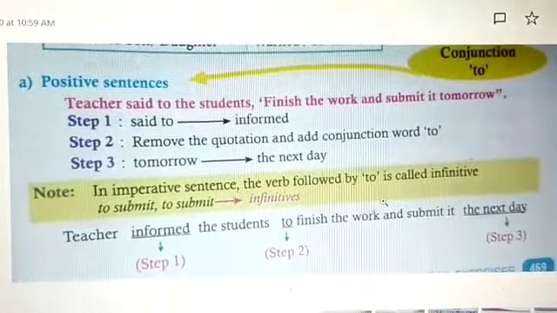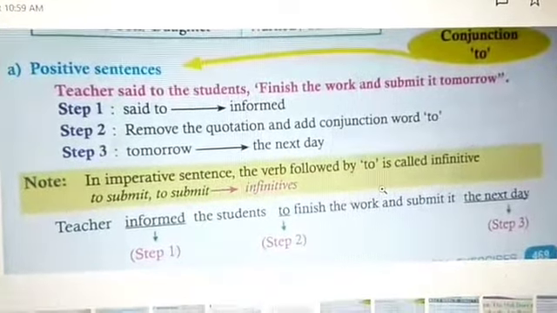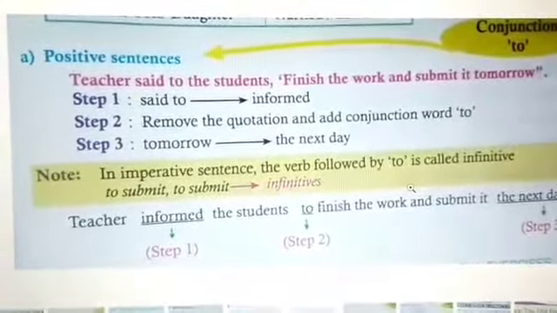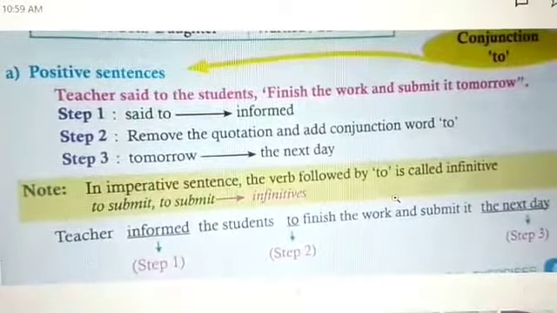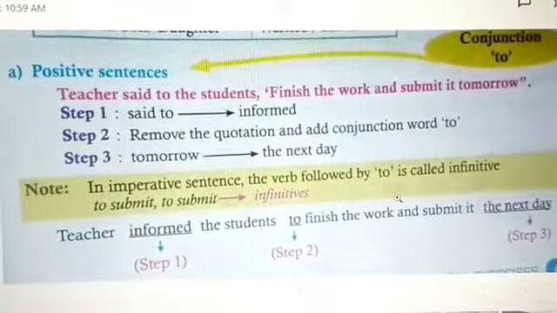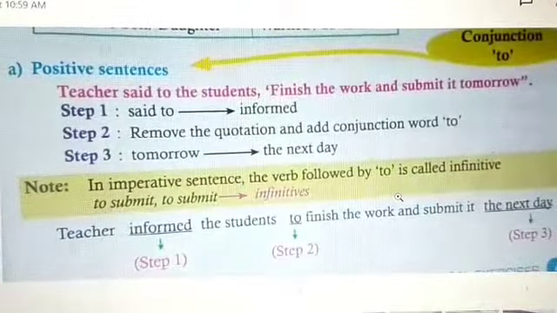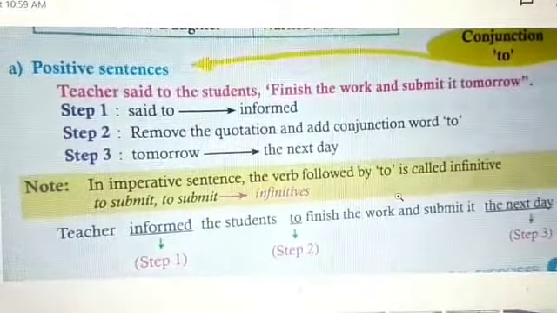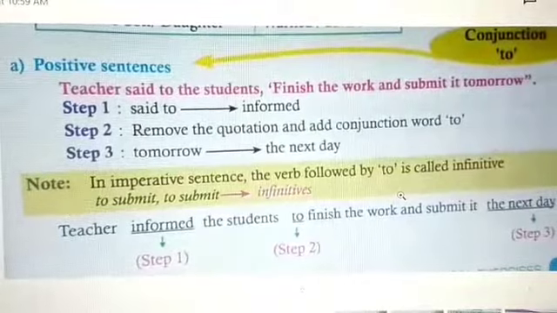Now we shall see positive sentences, how they are getting changed. Teacher said to the students, finish the work and submit it tomorrow. Step 1, said to will become informed. Step 2, you have to remove the quotation marks and add the conjunction word to. So if it is imperative, you will add the conjunction to. Step 3, tomorrow will become the next day.